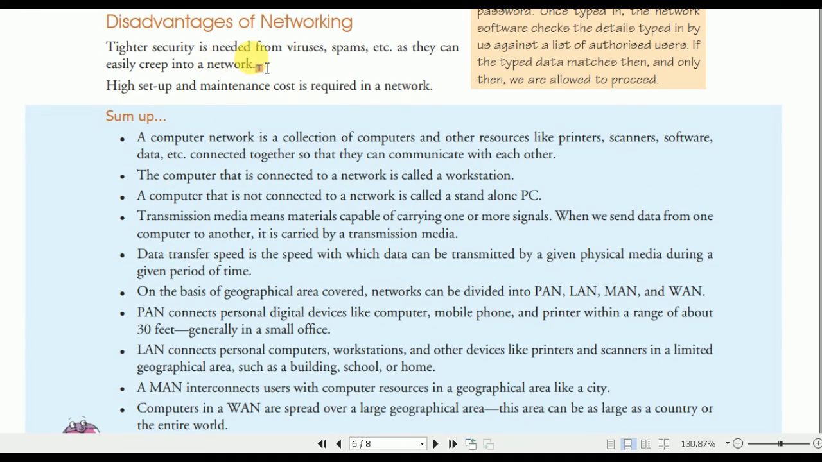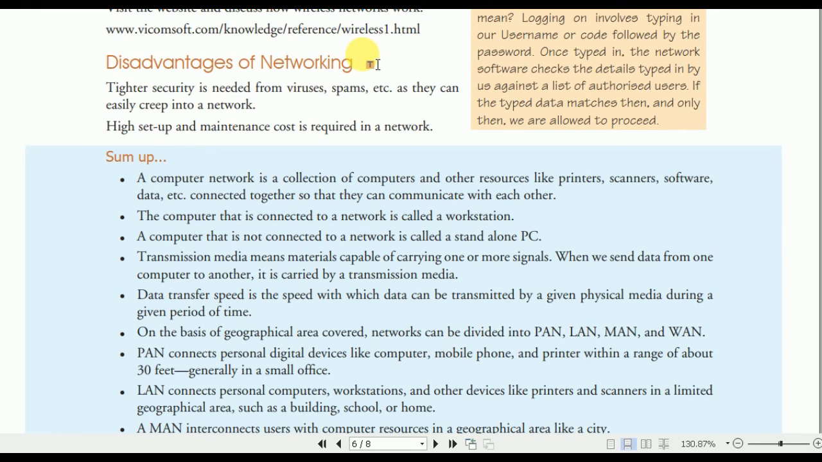Tighter security is needed from viruses, spam, etc., as they can easily creep into a network. High setup and maintenance cost is required in a network. So what is the disadvantage? If a virus comes into the network, it will affect all of the computers that are connected to the network. So this is the most important.